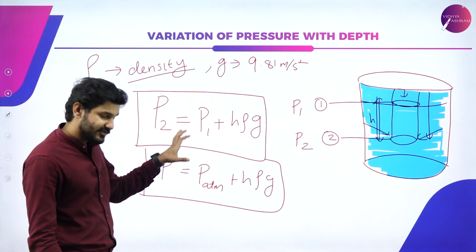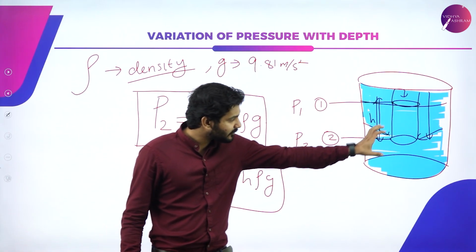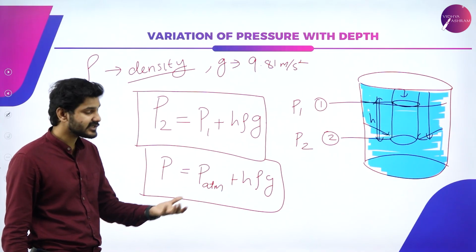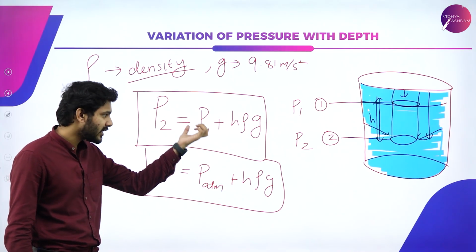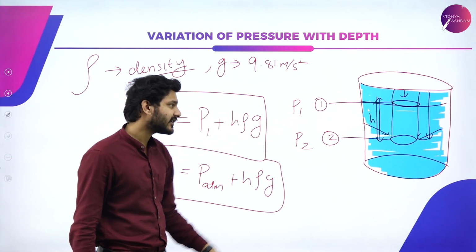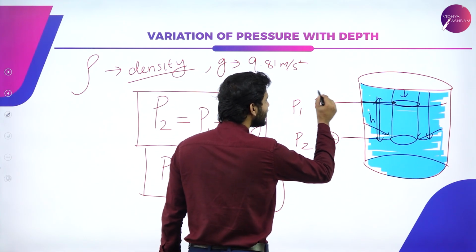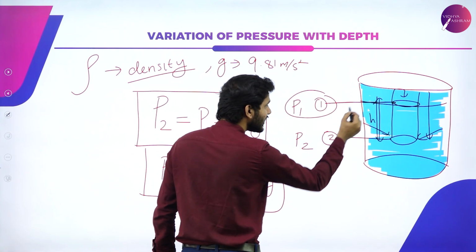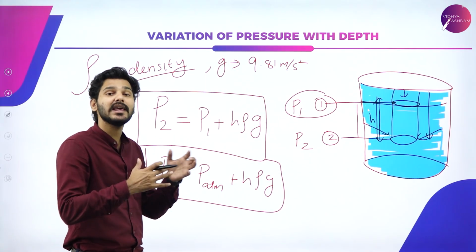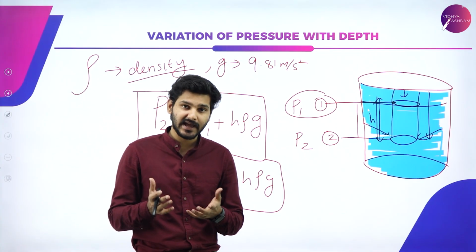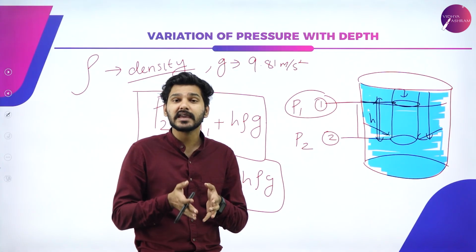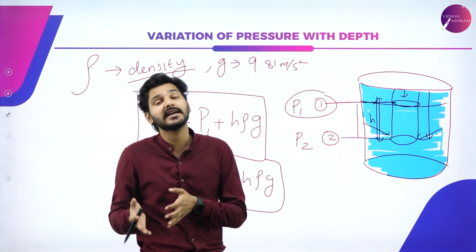Again, it is very simple. If you want to know the pressure experienced at point 2, you can use this equation, which tells us it is equal to P1, the pressure at point 1, plus H rho G: whatever pressure is already experienced here, plus the height of the object times the density of the liquid it is immersed in. If it is mercury or oil or any other liquid compared to water, it can be either denser or less dense than water.